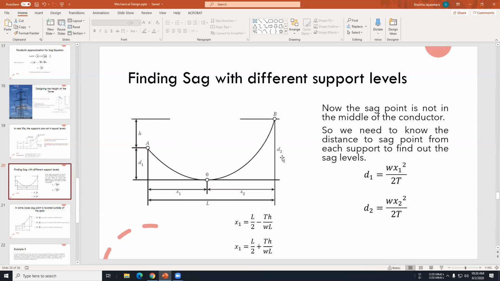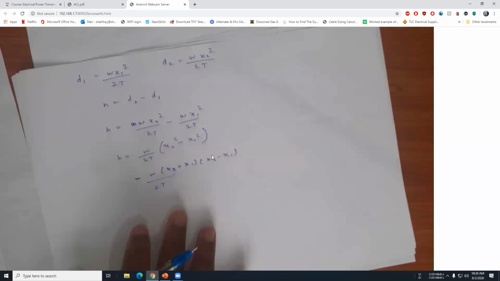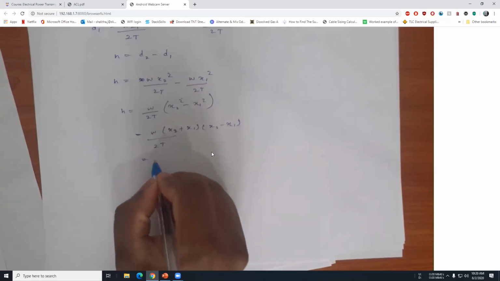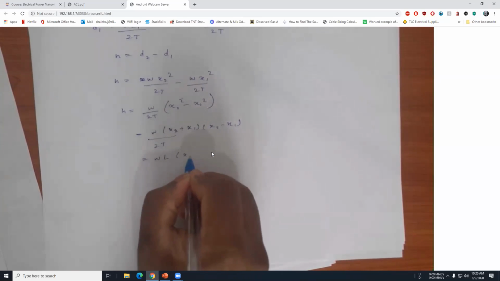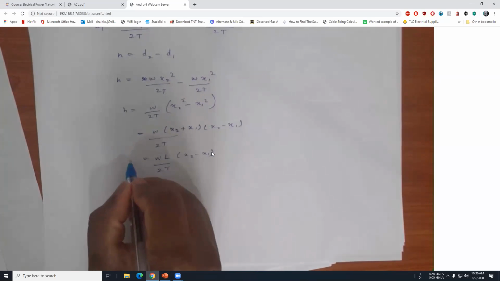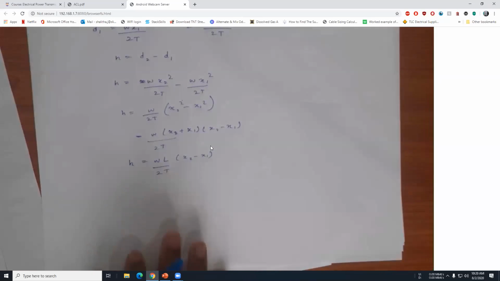So we can just substitute L here. So it will be WL (x2 minus x1) over 2T. So this is the value of h.